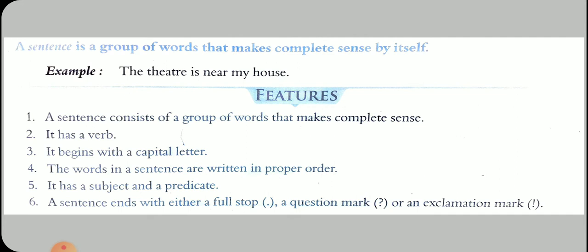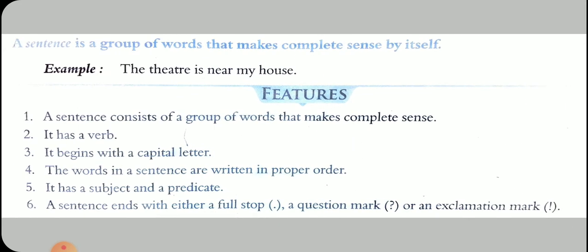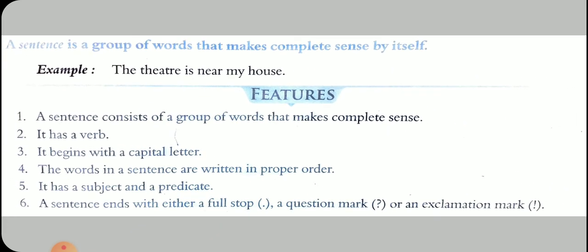Now we read some features of the sentence. A sentence consists of a group of words that makes complete sense. It has a verb, always a verb in the sentence. It begins with a capital letter. A sentence always begins with a capital letter; the first word of the sentence begins with a capital letter. The words in a sentence are written in a proper order. We already discussed it. Words written in a sentence are always written in a proper order, so it makes complete sense of what we want to say.